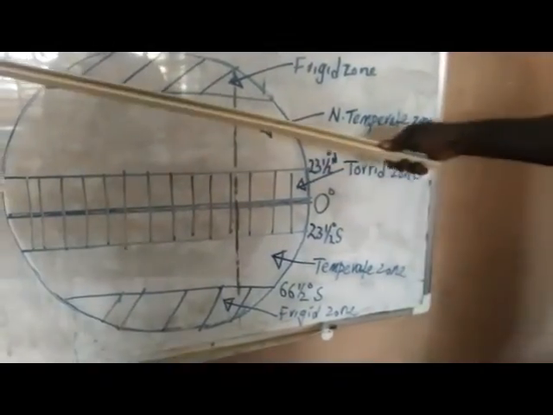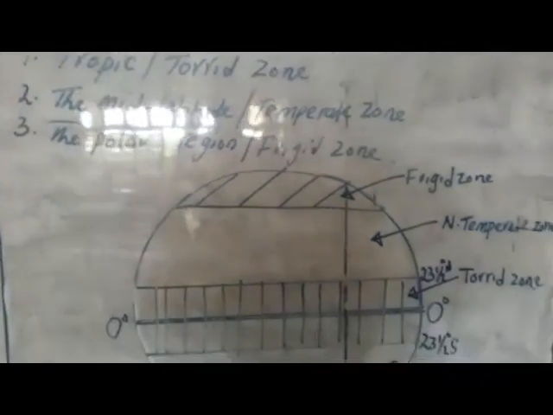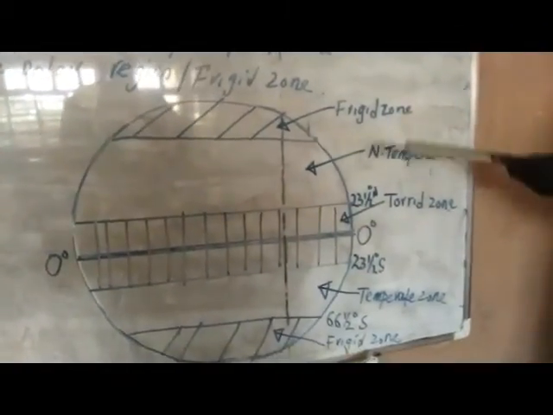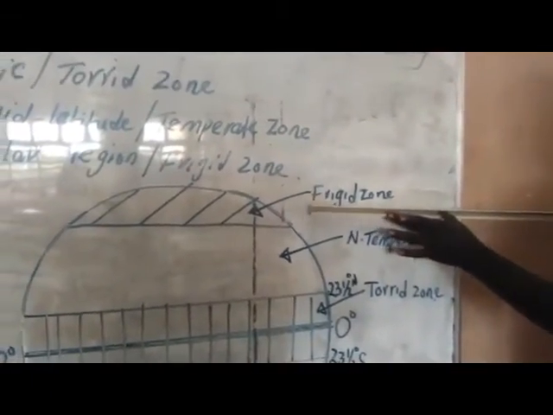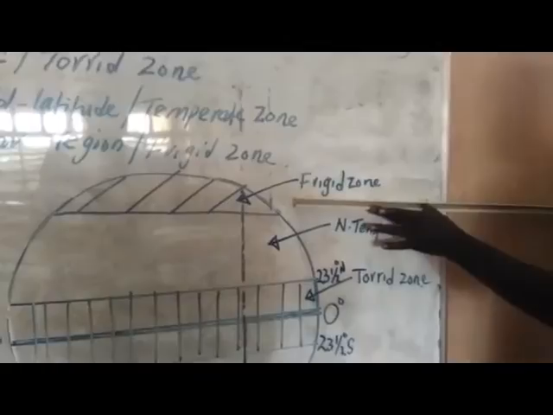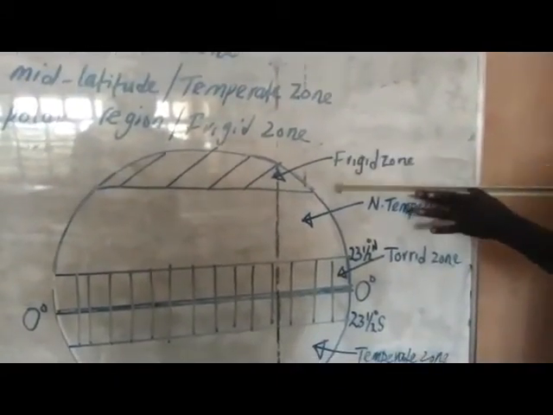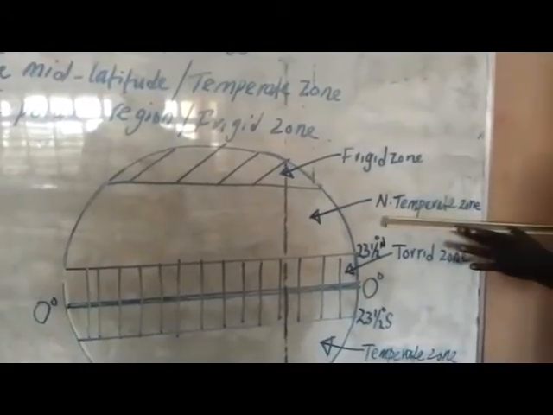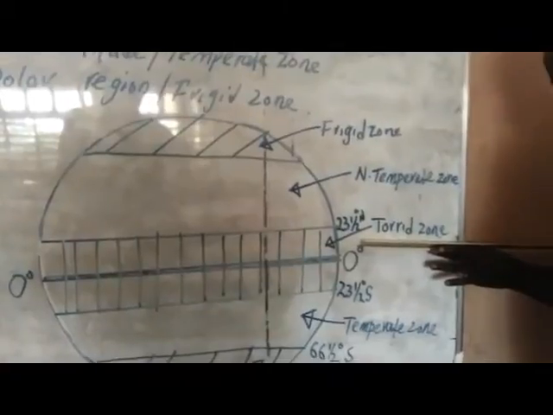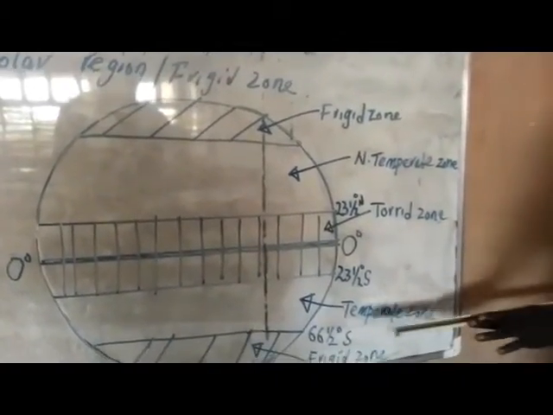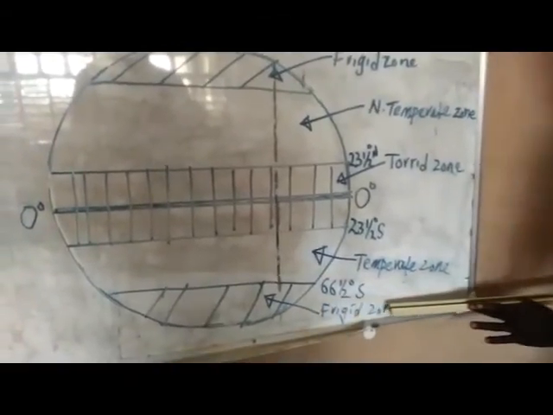Lastly, we have the polar region, that is the frigid. The polar region, as I've explained, is characterized by extremely low temperature, less than that of the temperate and as well less than that of the tropic. The same thing applies to the southern pole frigid zone.